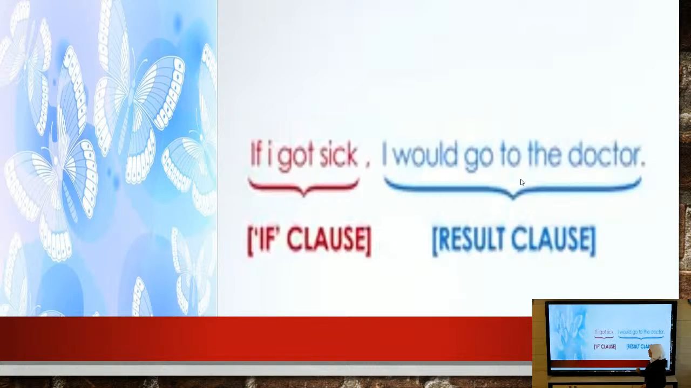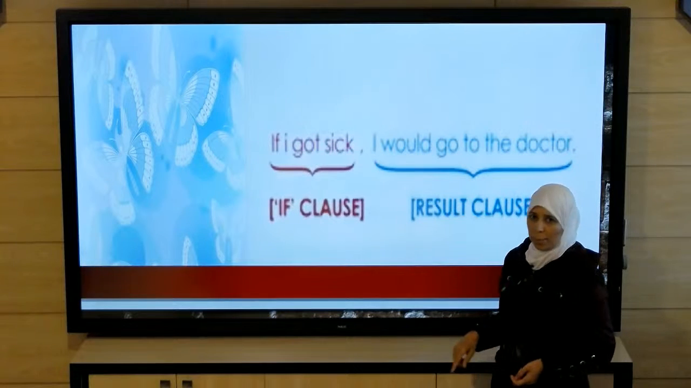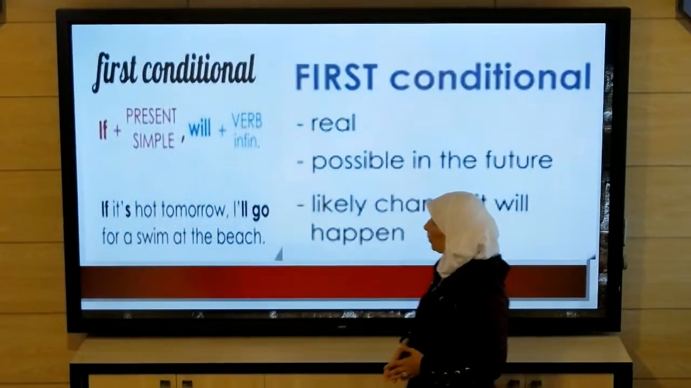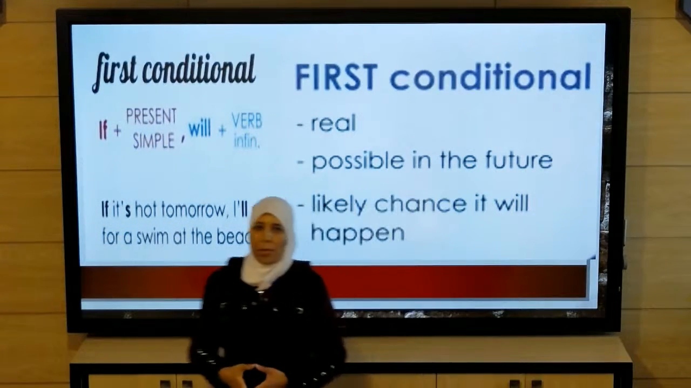So, as we have noticed, we have 2 clauses. The first one is the if clause. If I got sick, we have subject, verb, and complement. And then the next one is also a clause. It is the result clause, the main clause. Also, we have subject, verb, and complement. So the only difference is the tense. Let's begin with the first conditional.